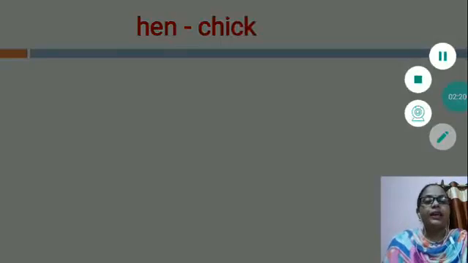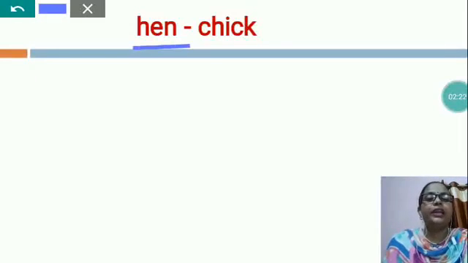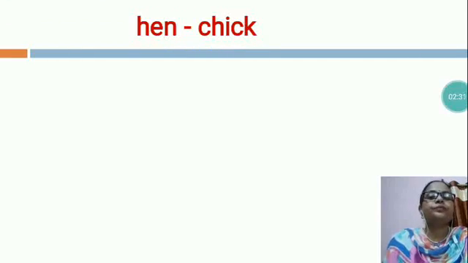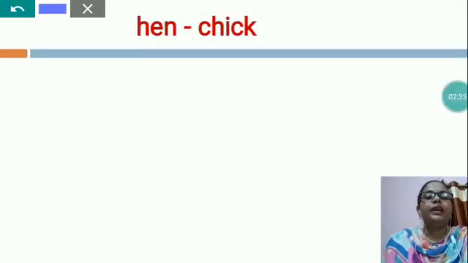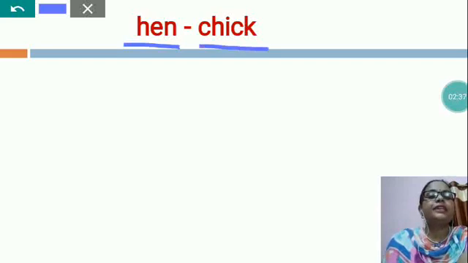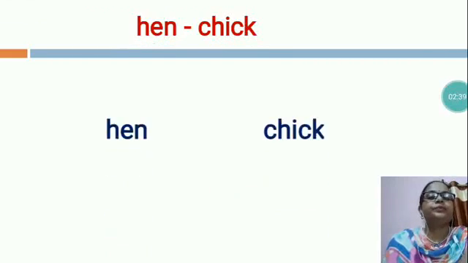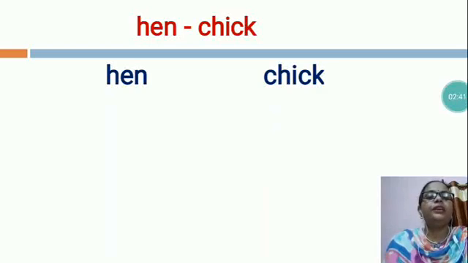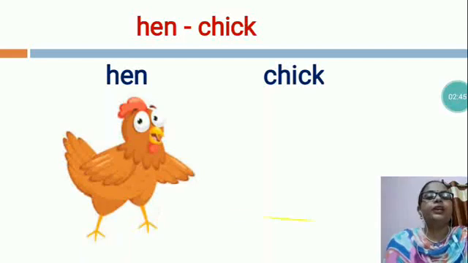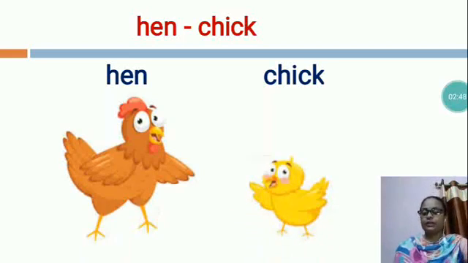Now, this is a hen, H-E-N, hen. A hen's young one is called a chick, C-H-I-C-K, chick. This is the picture of a hen and this is the picture of a chick.